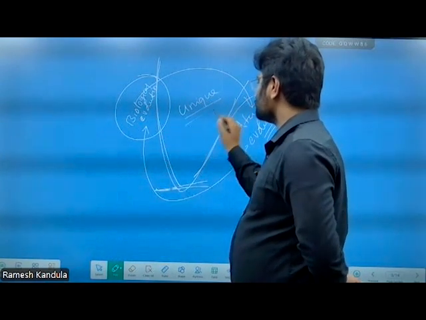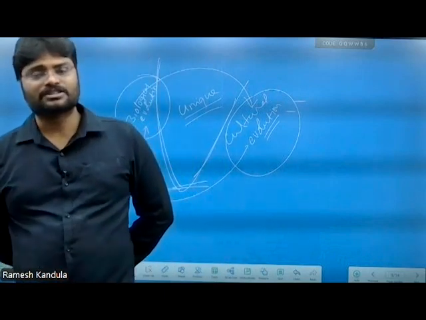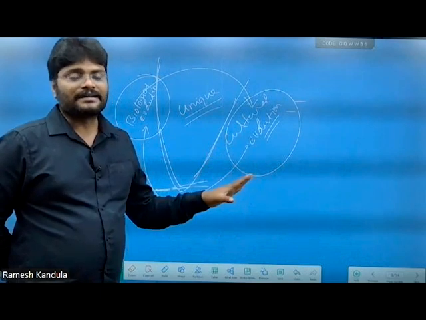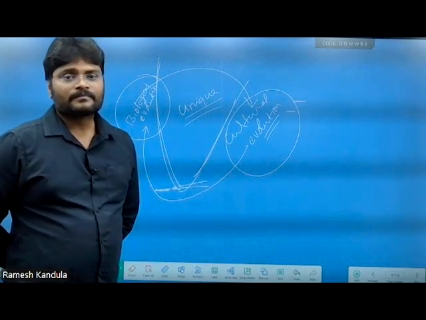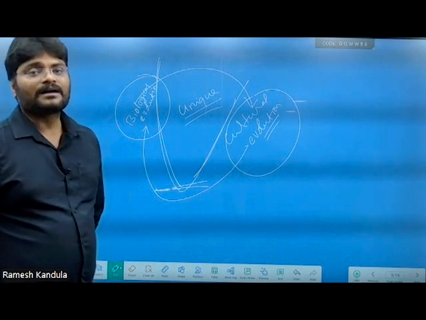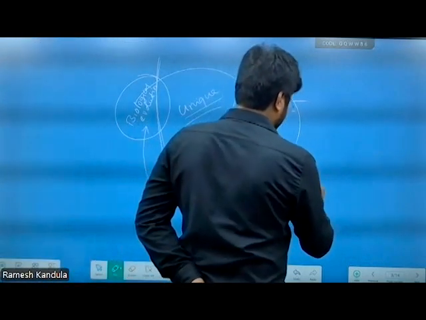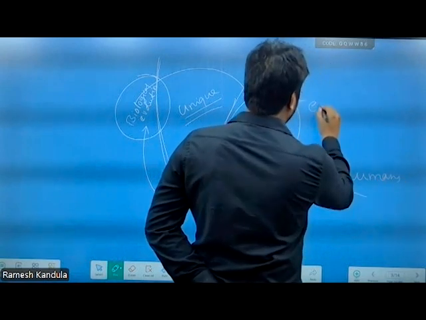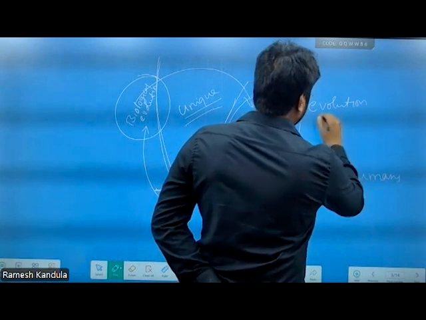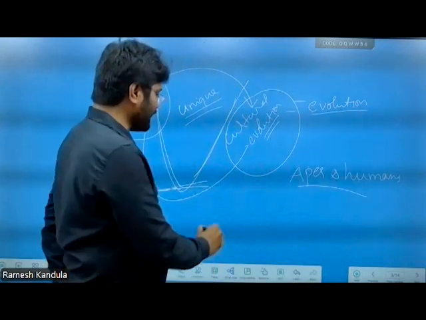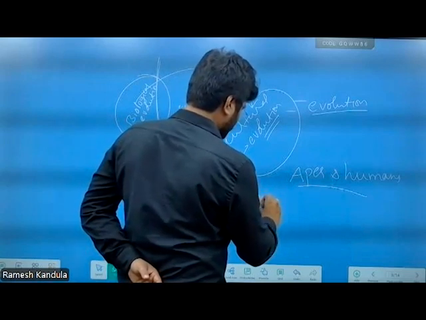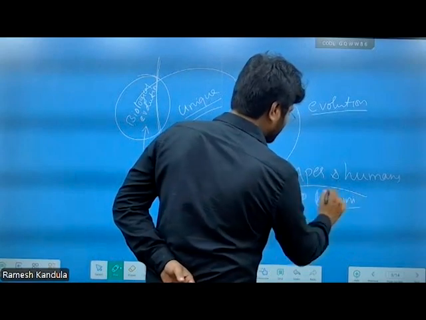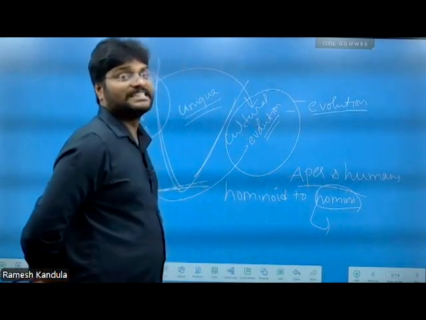In this context, now you can define the hominization process. The hominization process is the evolutionary transformation of the Homo genus from the common ancestor of apes and humans. That means we moved from hominid to hominin. Hominin generally contains three genera.